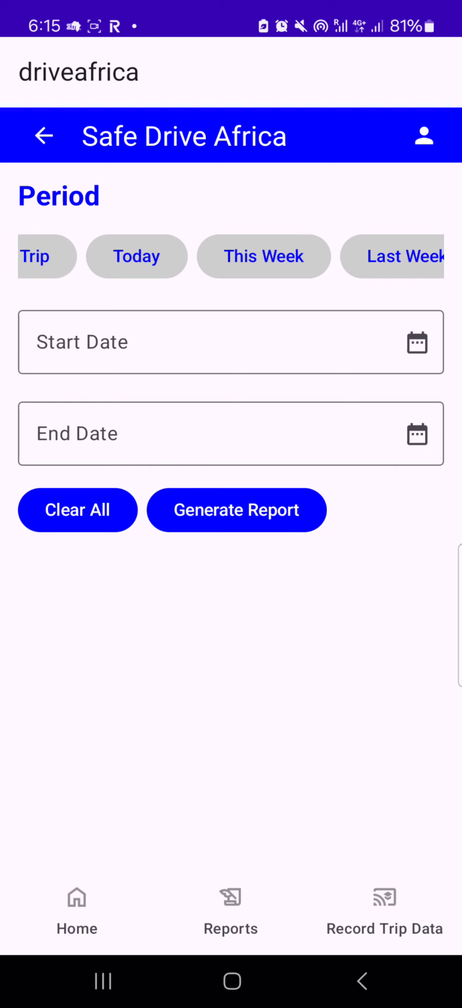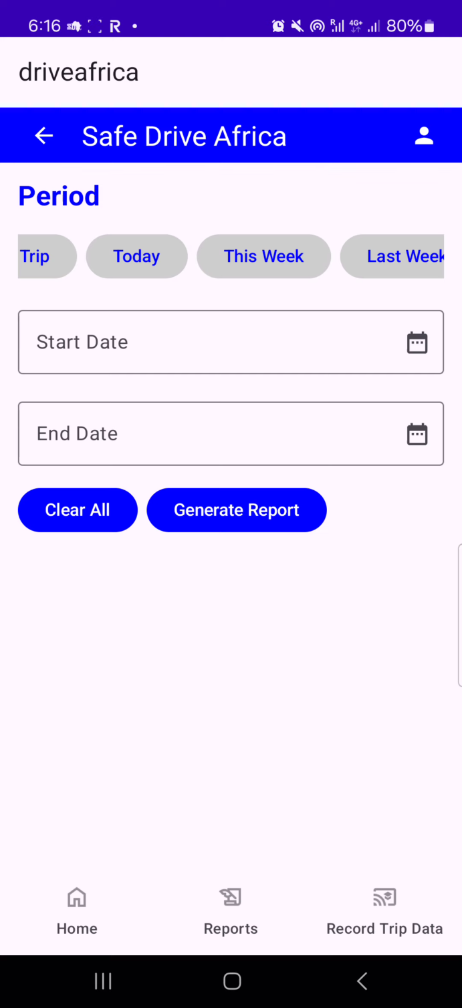Now, for the sake of this experiment, we want you to use this week, because we only want to generate reports for the week that you just finished. At the end of every week we expect you to generate a report, so that the app can give you a report of your weekly driving. That's the basis by which we want to measure how these reports and the trips actually influenced the way you drive.